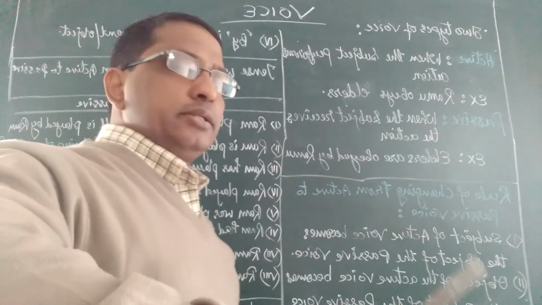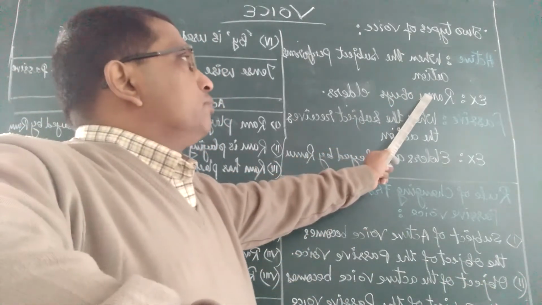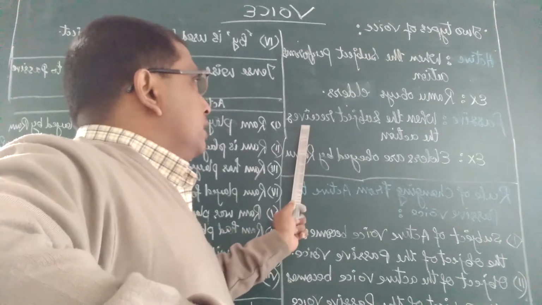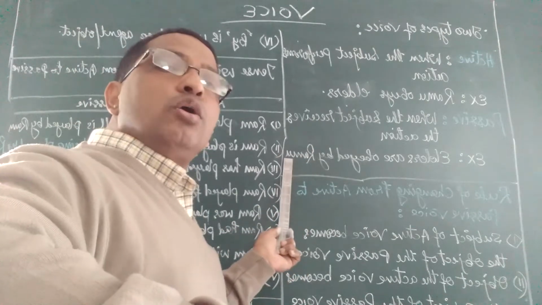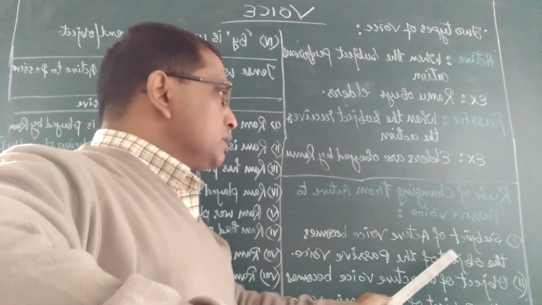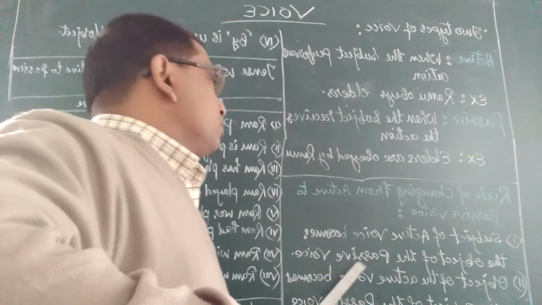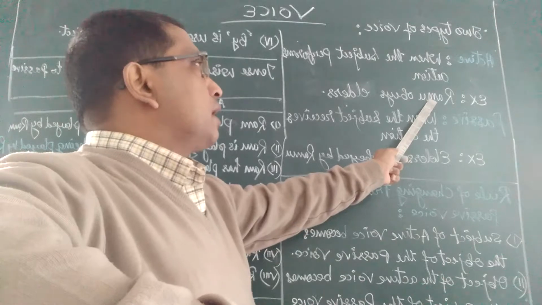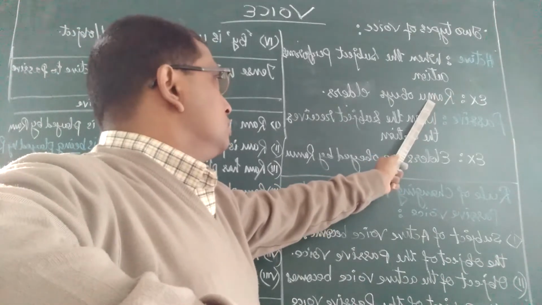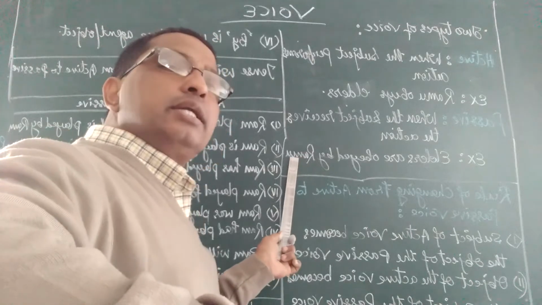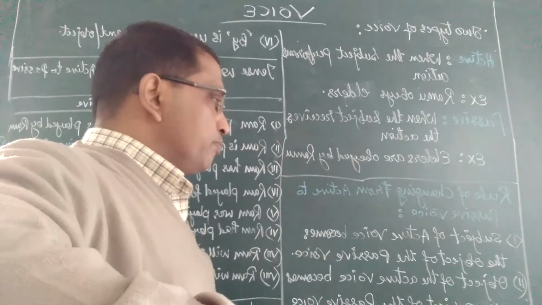You see here, in the active voice, Ram is the subject, and here it has become the object. So the first rule is that the subject of active voice becomes the object of the passive voice, as Ram is the subject, and in passive voice it has become the object.